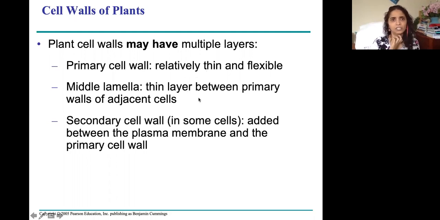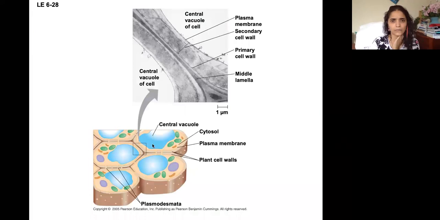Primary is the one which is closer to the cell membrane, and secondary is the one which is on the outside.